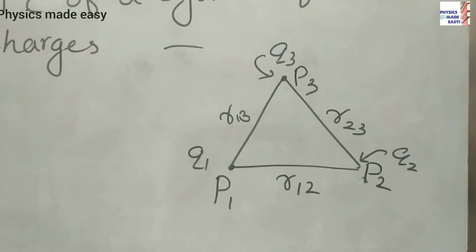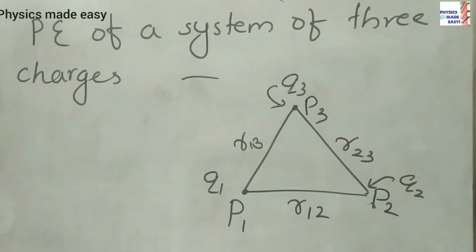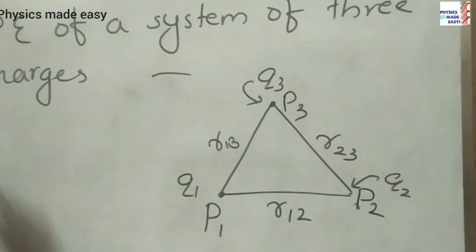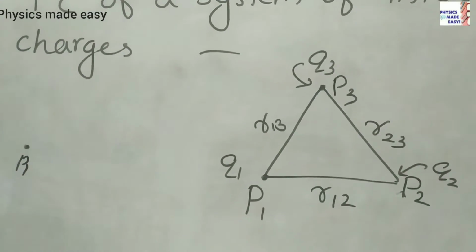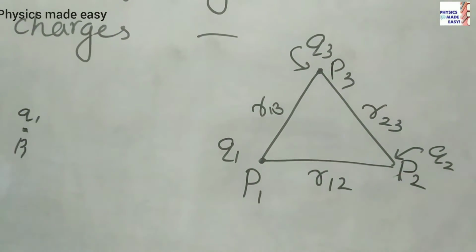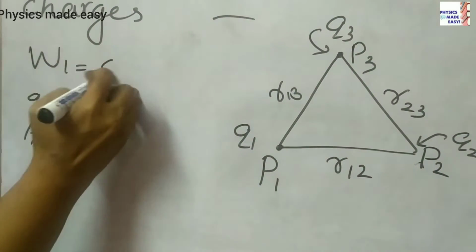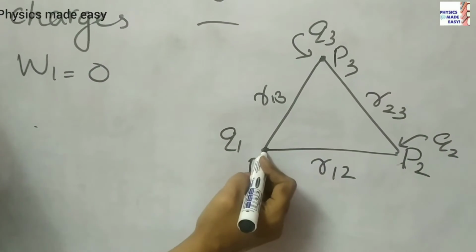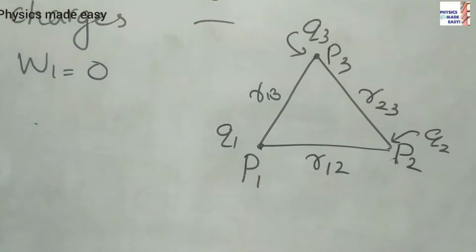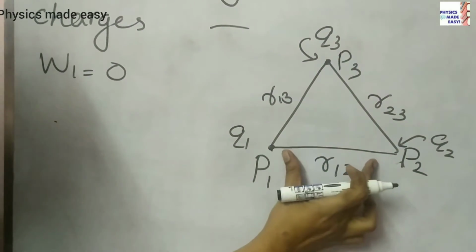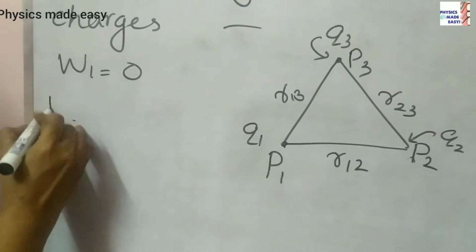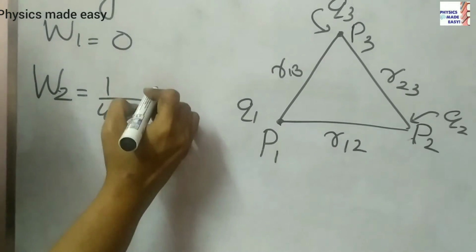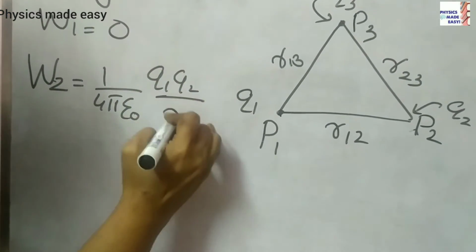Now we have to discuss the potential energy of a system of three charges. Earlier we discussed the potential energy of a system of two charges. Like that, here we can consider P1 as one point. First we have to locate a charge Q1 at this point. There is no work done, so W1 is equal to 0 there. Then we have Q1 at P1. There we have to bring another charge Q2 at P2 at a distance R12 from P1. So you know the work done W2 we can write as 1 by 4 pi epsilon 0 Q1 Q2 by that distance R12.